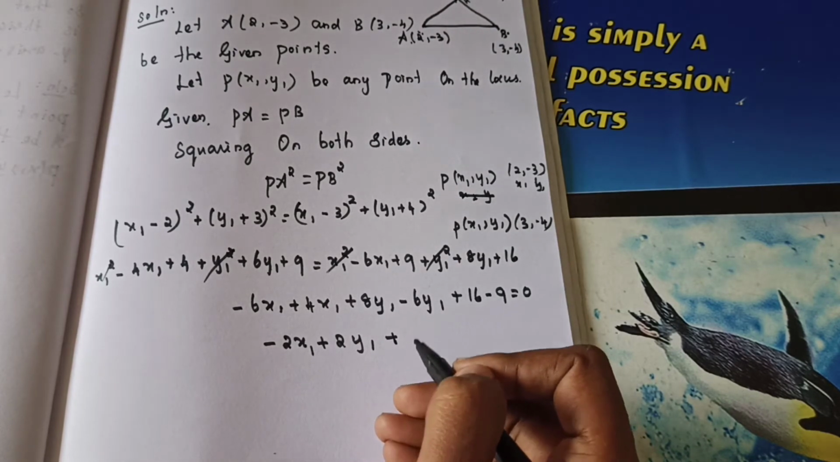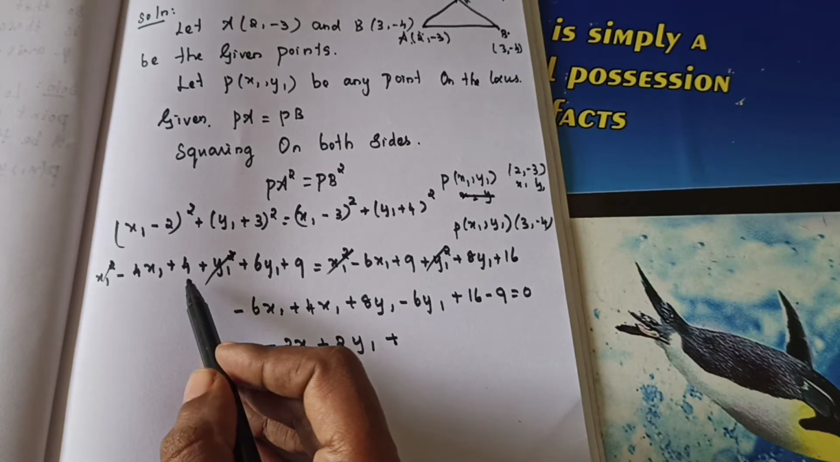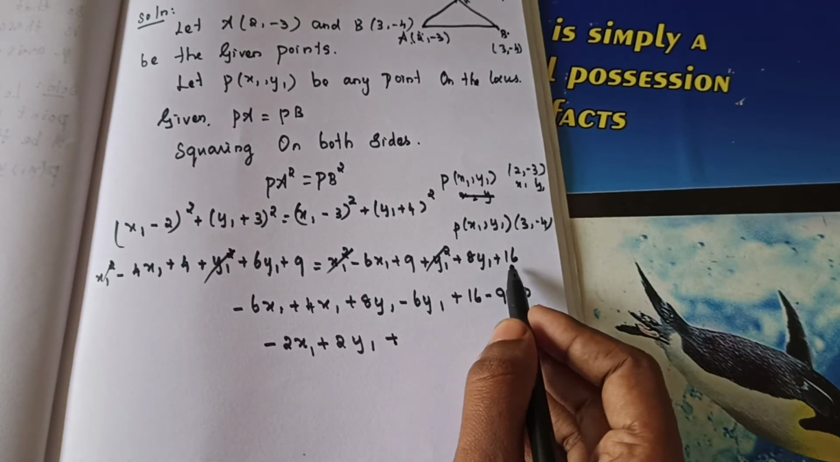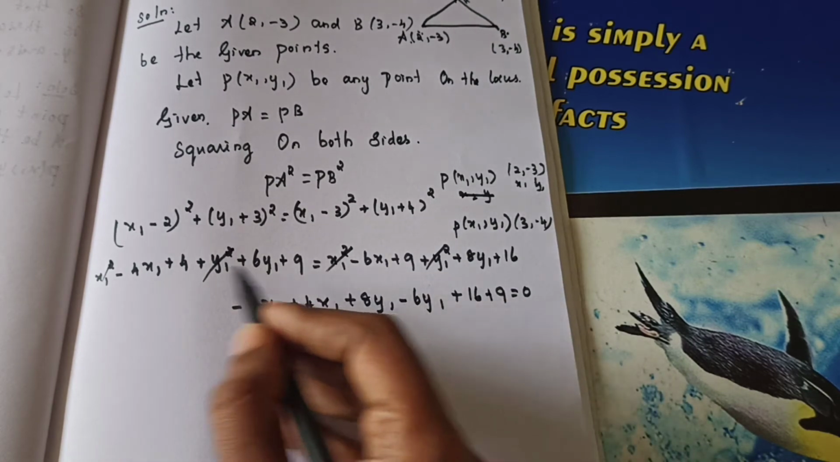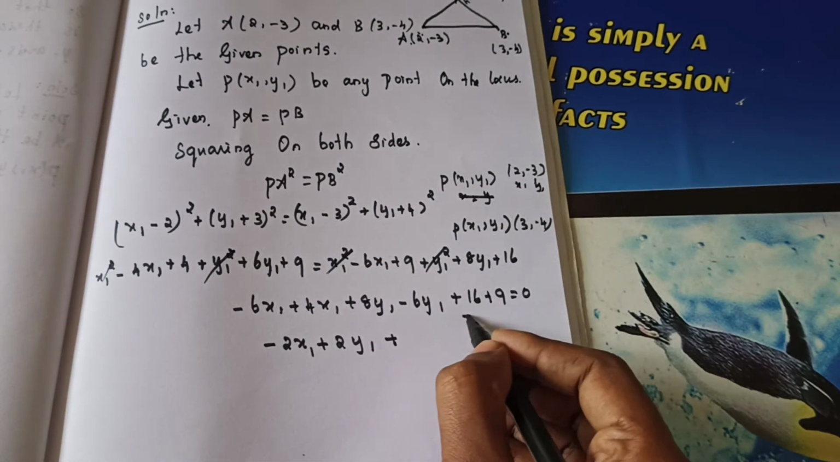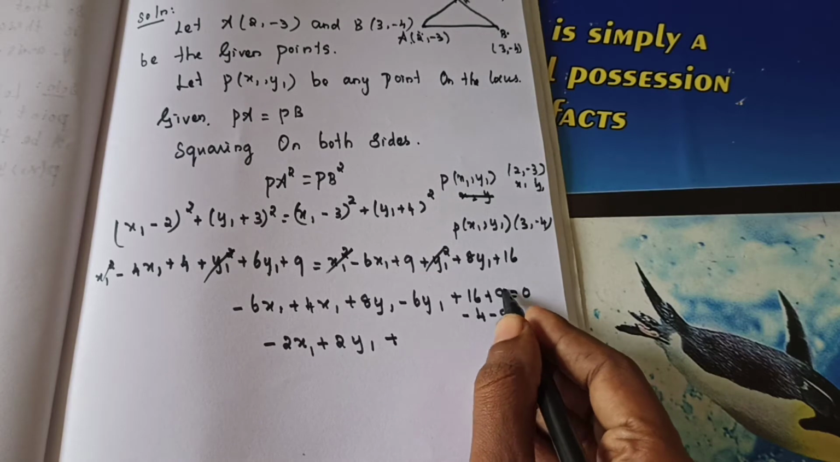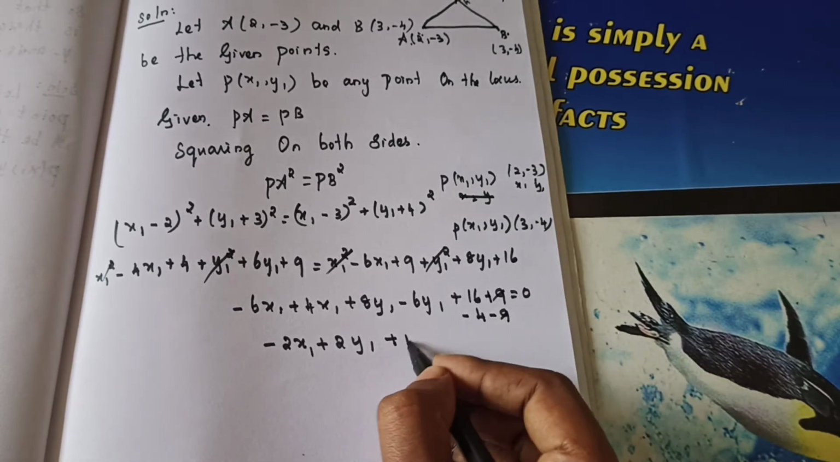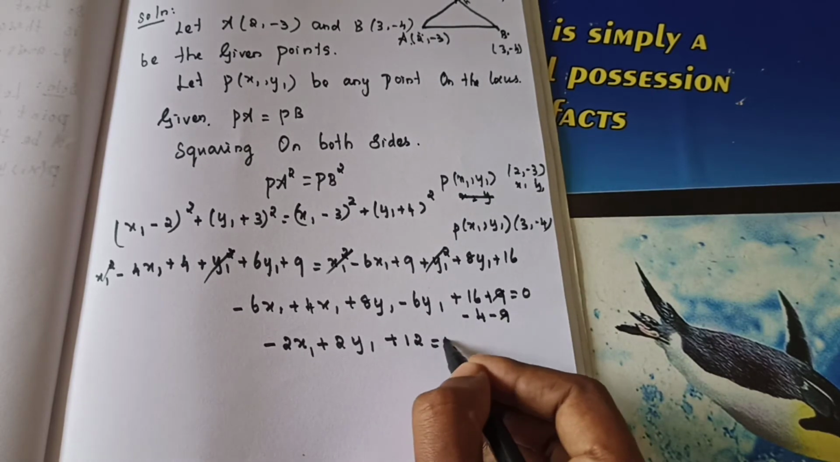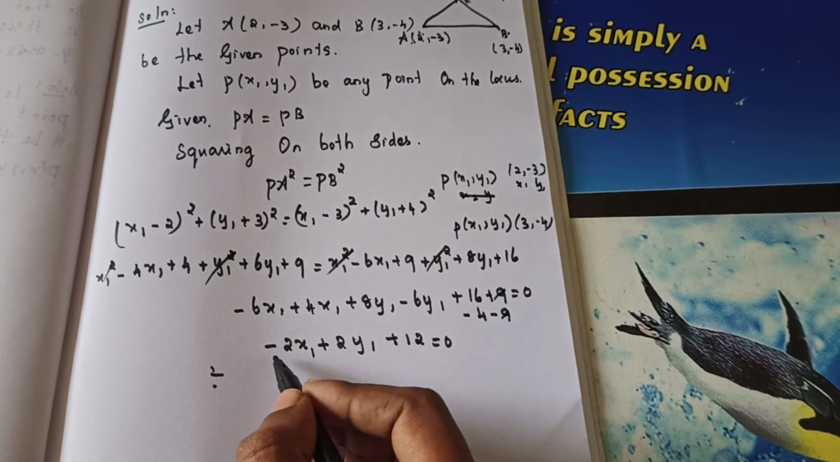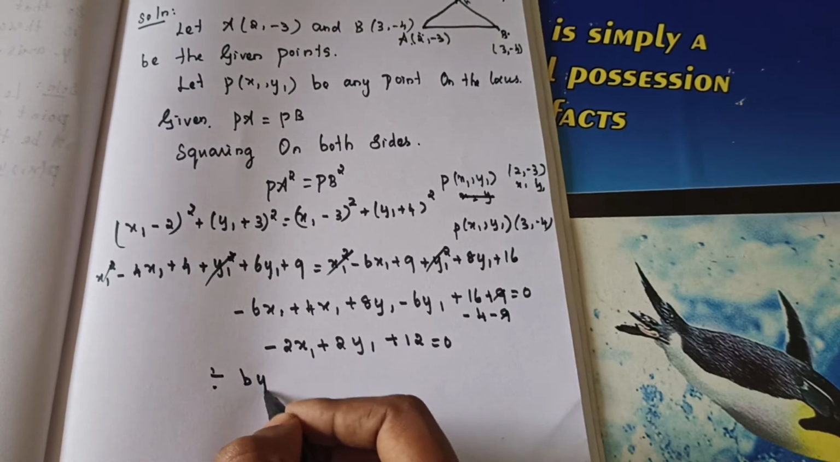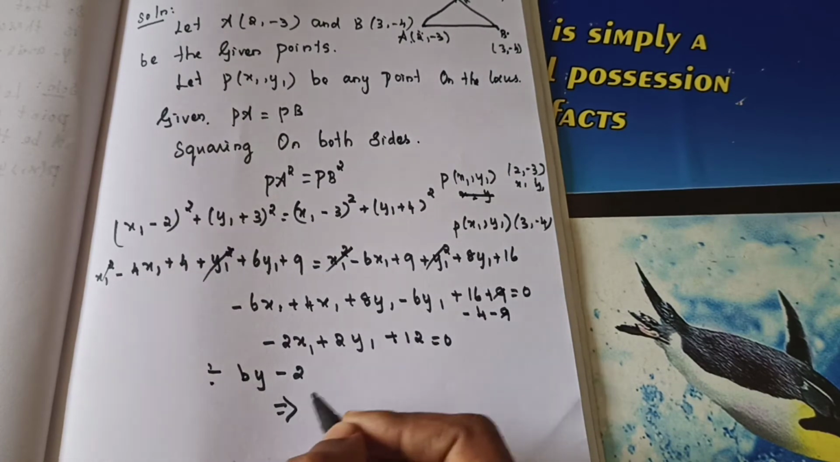We have here one more 4, is it right? So 16 is there, so plus 9 is there. If you are bringing this to this side, minus 4 minus 9, so this and this will get cancelled. So 16 minus 4 means you will get 12 is equal to 0. So you will divide this equation by minus 2, since the starting is minus. What value will you get here?